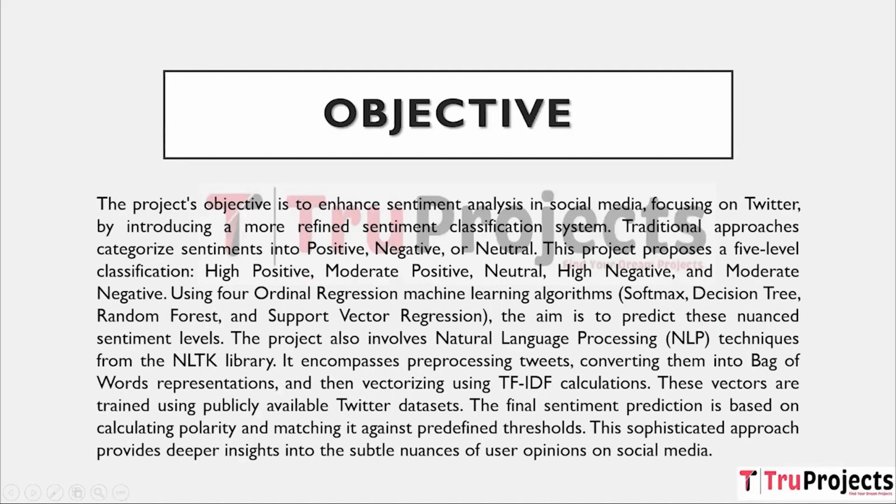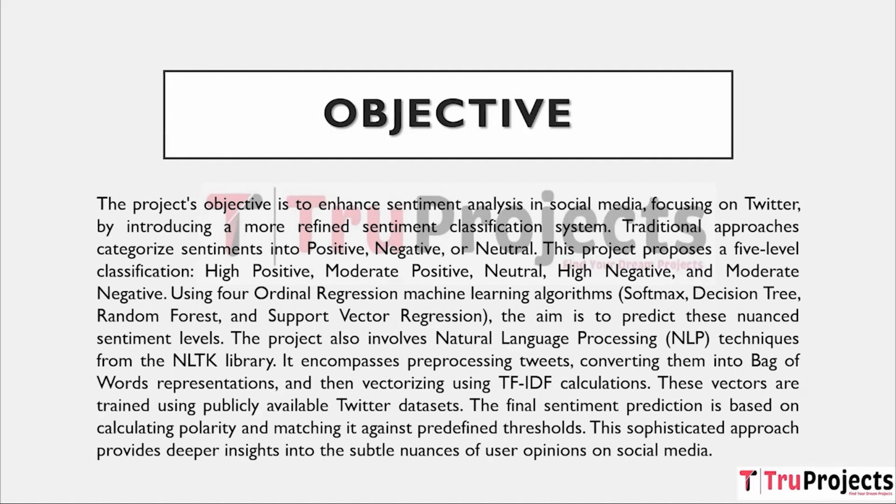Coming to the objective, the project's goal is to improve sentiment analysis in social media with a focus on Twitter by implementing a more reliable sentiment classification system. Traditional techniques classify emotions as positive, negative or neutral. This initiative suggests 5 classification levels which are high positive, moderate positive, neutral, high negative and moderate negative. The goal is to forecast these complex sentiment levels using 4 ordinal machine learning methods which are softmax, decision tree, random forest and support vector machine.